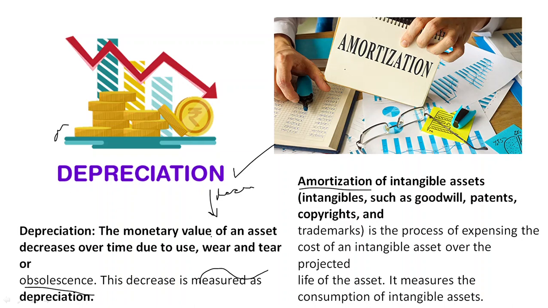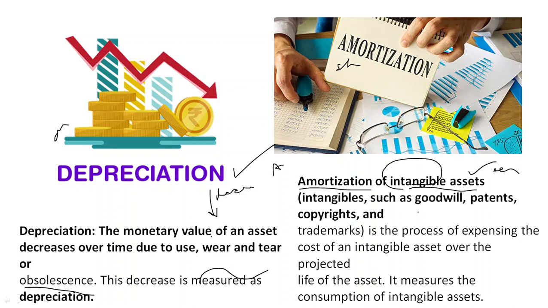Amortization is simply when you spread the schedule for loans. Banks have a schedule for loan interest payment, and that is called amortization. But amortization of intangible assets in terms of accounting: an asset is something that will provide you economic benefits in future, and intangible means you cannot touch them, there's no physical evidence of them.